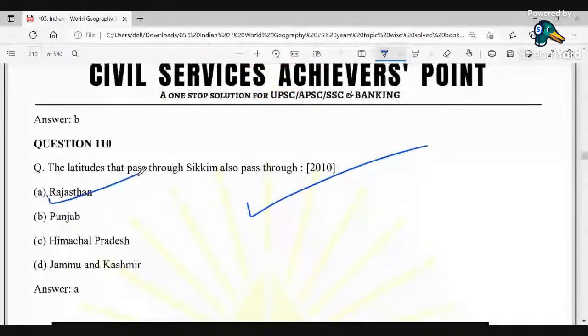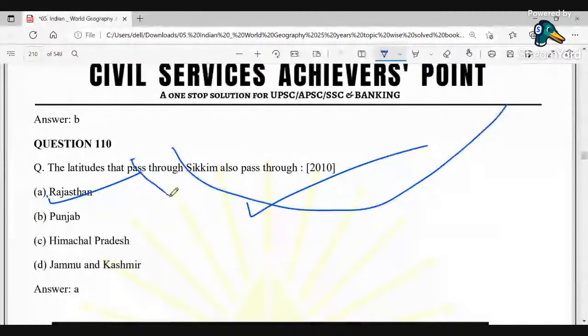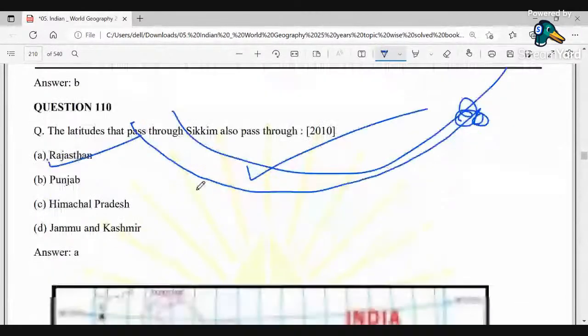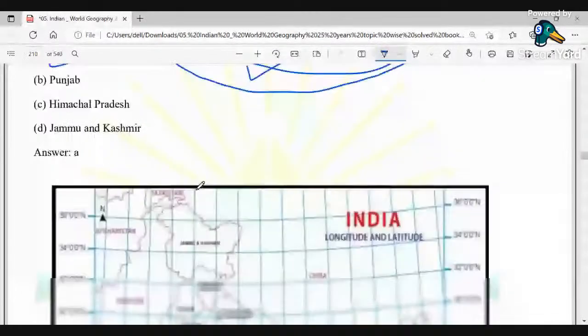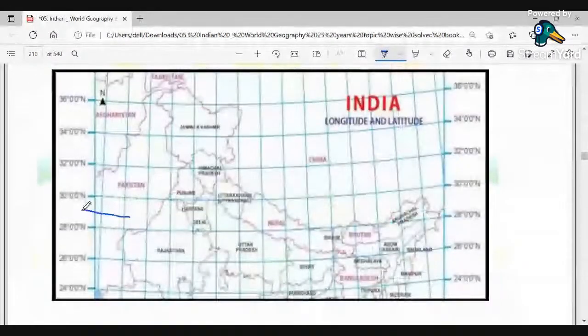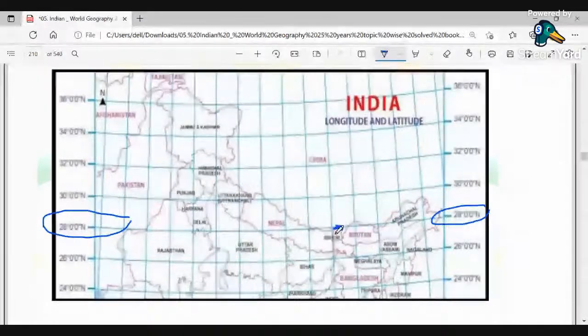So our latitudes go like this. It's something like this. If there is Rajasthan over here, the same latitude can merge up to Sikkim over here. So this is the same type of latitude that we can see. This is the latitude of 28-degree north, which is directly passing through Sikkim. If it is asked which other northeastern state is directly bounding it, it is basically Arunachal Pradesh.